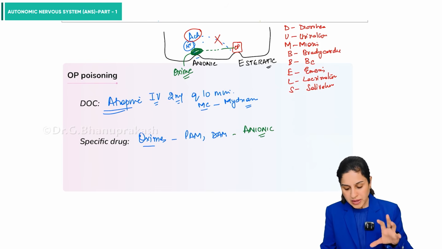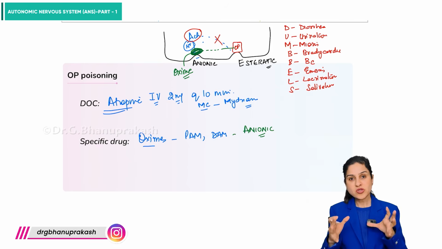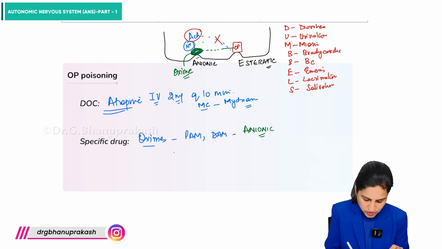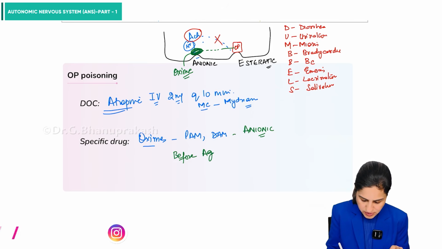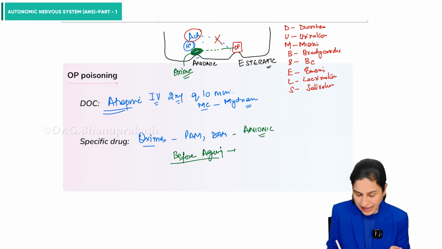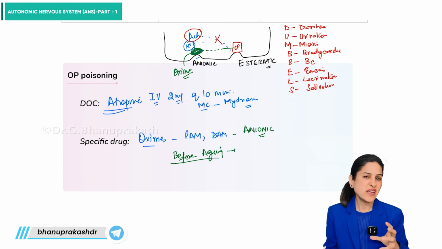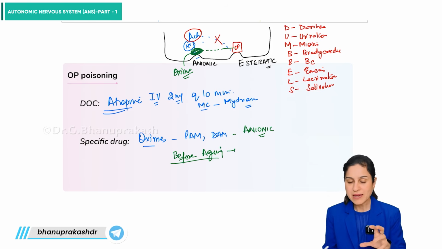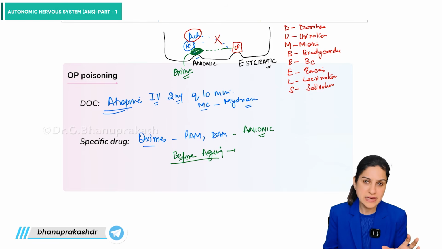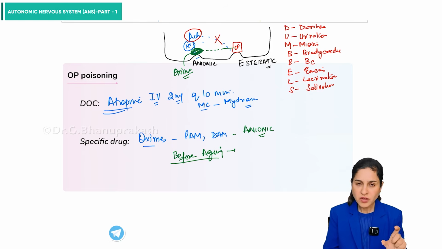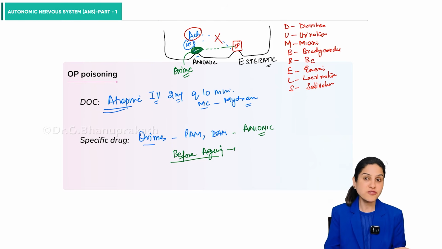But remember, this whole process needs to take place before the process of aging. What is aging? So this needs to be before aging. Otherwise, this is going to be ineffective. In aging, the organophosphate bond is going to become very, very strong, and the oxime is not able to remove it from the site. So it is very time dependent. Within the first few hours, if you get the patient, oximes are going to work. Otherwise, oximes are going to fail.